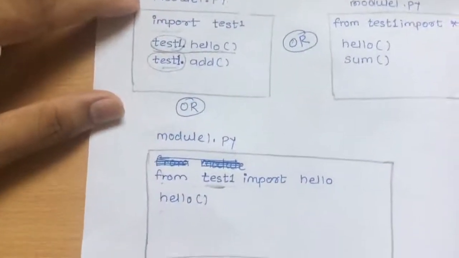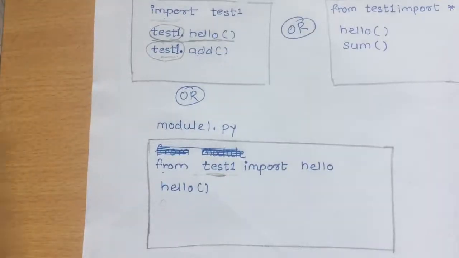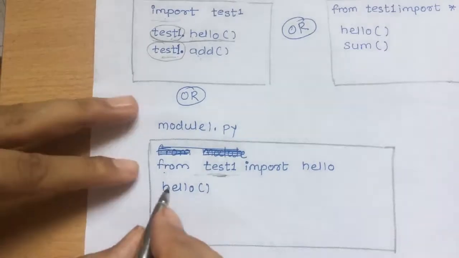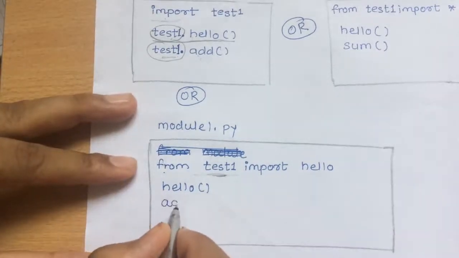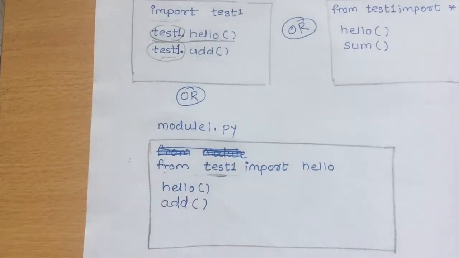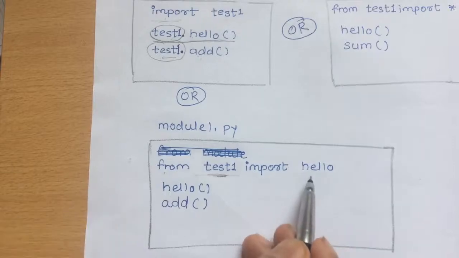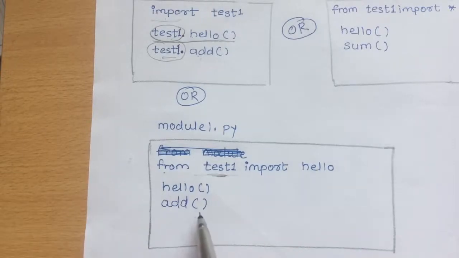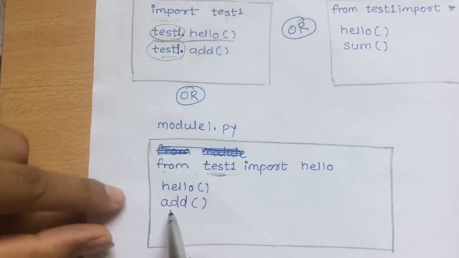Now suppose I want to call the add function. If I simply write add and try to execute this, in this case I will get an error, that is a NameError: name add is not defined, because here, if we see, I have only imported the hello function, I have not imported this add. So explicitly we have to import this function also.